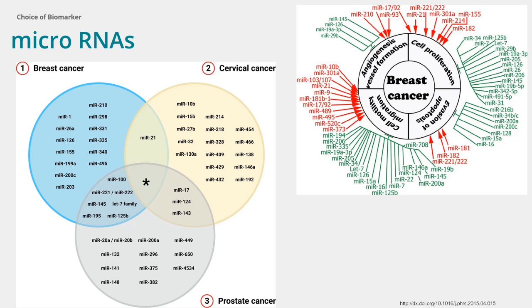Circulatory miRNA is advantageous because it can be found in blood samples, allowing us to use blood as our sample for detection. Many miRNAs are upregulated or downregulated not only in breast cancer, but also in other types of cancer, such as cervical and prostate cancer. For example, miRNA 21 is common in all three, and using it would decrease the specificity of the assay. Therefore, we have not chosen miRNA 21 as it is not very specific to breast cancer only after reading many papers.